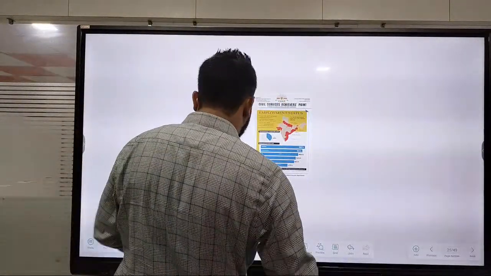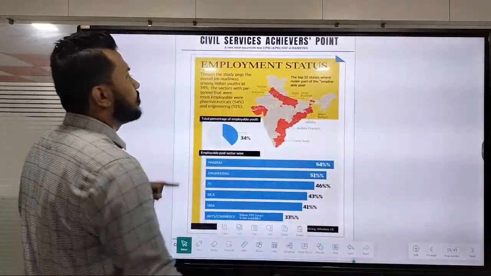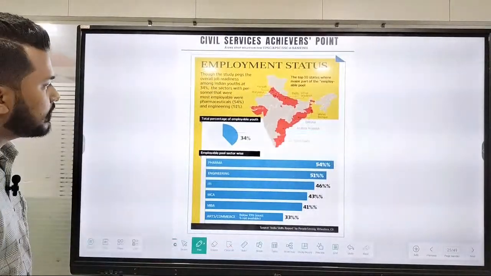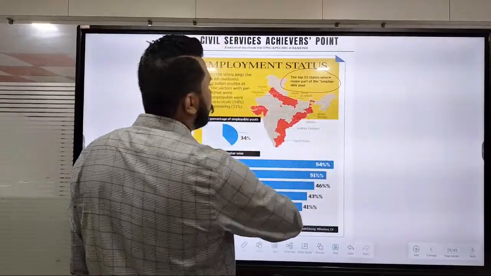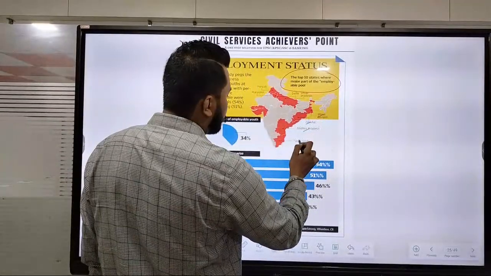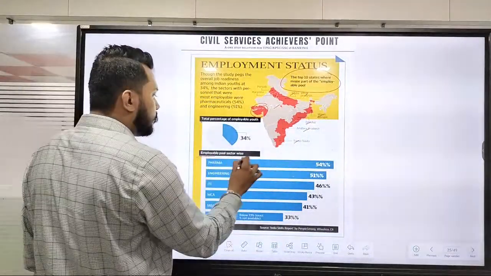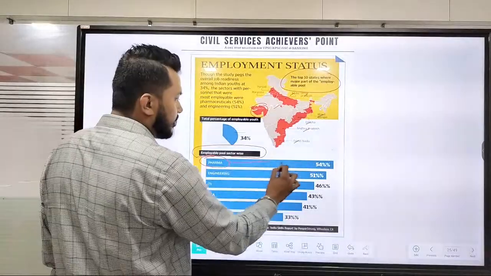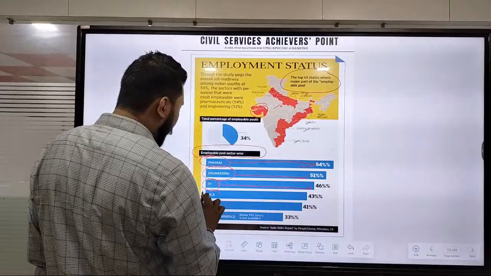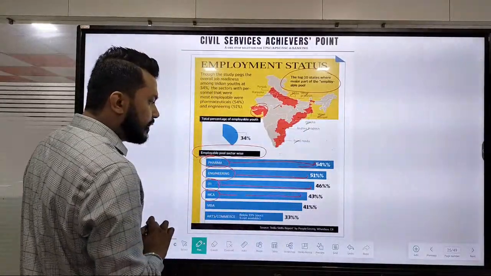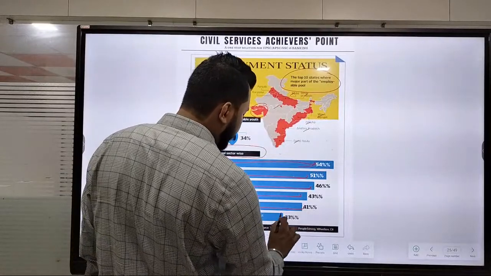So today if I have to refer to the employment status of our country, here are the top 10 states where the major part of the employable pool is, okay. You can see West Bengal, Orissa, Andhra Pradesh, Tamil Nadu, Gujarat, Delhi, Uttar Pradesh, so these are our employable states. The employable pool sector wise is highest in pharma at 54%, engineering 51%, ITI 46%, MCA, master of computer applications, 43%, business administration 41%, and arts and commerce below 33%, okay.